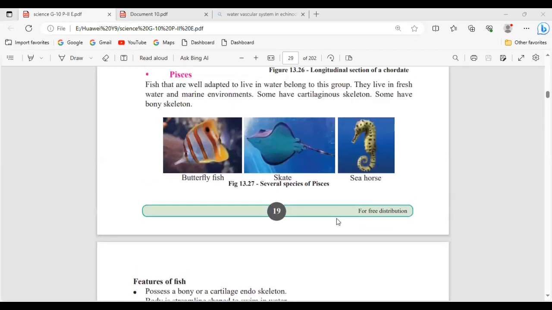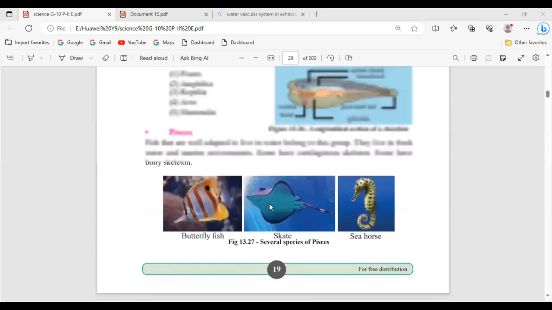There are varieties of fish types living in the world, right? So here we can classify them based on their skeleton. Some have a cartilaginous skeleton and some have a bony skeleton. That one we'll learn a little later. So first we'll see the basic features of fishes.